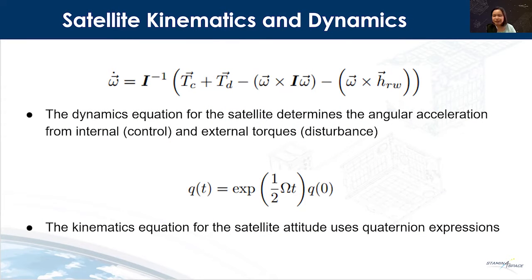The satellite dynamics can be simulated using the first equation. This rigid body equation, stemming from the law of angular momentum, determines the satellite's angular acceleration from the control torque and external disturbances, such as the gravity gradient and atmospheric drag. On the other hand, the second equation shows the satellite kinematics. The rotation values of the satellite attitude are represented as quaternions.